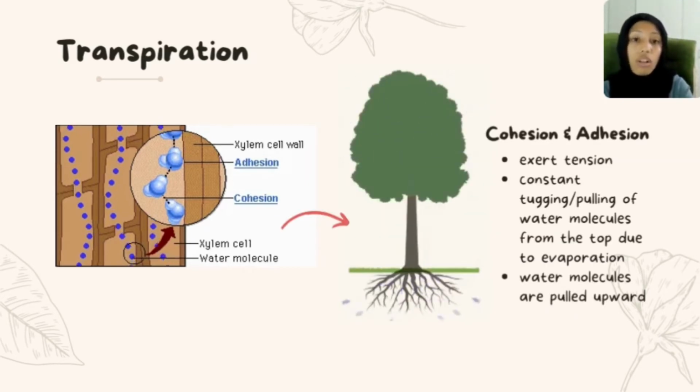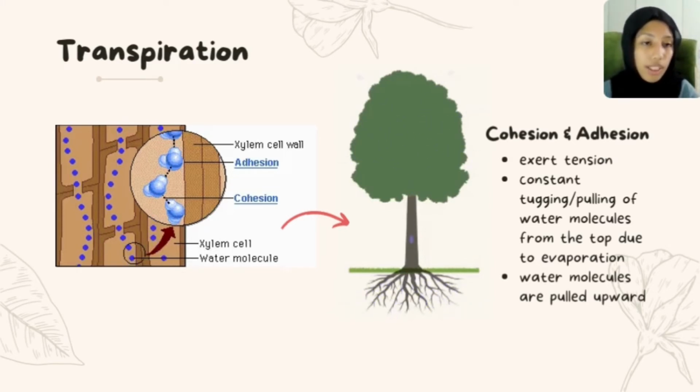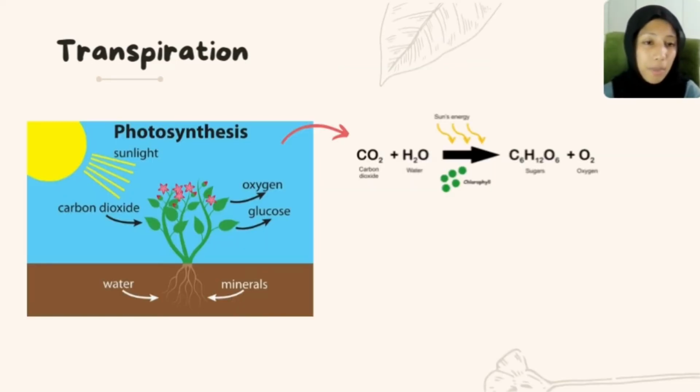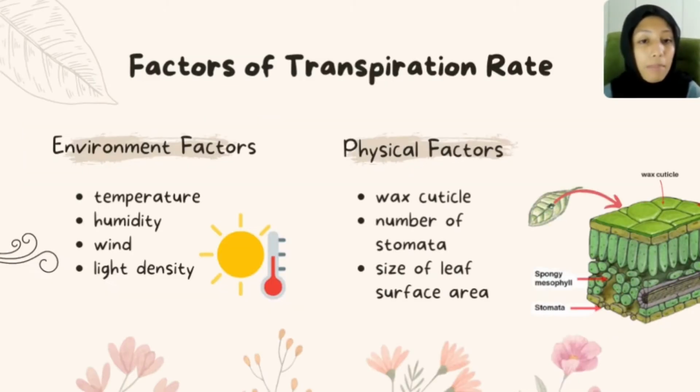Cohesion and adhesion of water molecules exert tension, which is a constant tugging or pulling of water molecules from the top due to evaporation. Hence, water molecules are pulled upward first within the leaf, then from the stem, and finally from the roots during transpiration. In this transpiration process, as well as the plant needing water for photosynthesis, water also keeps the plant turgid, which supports the plants.